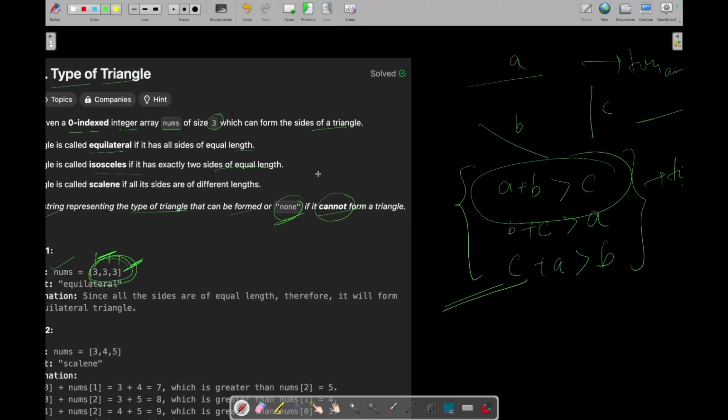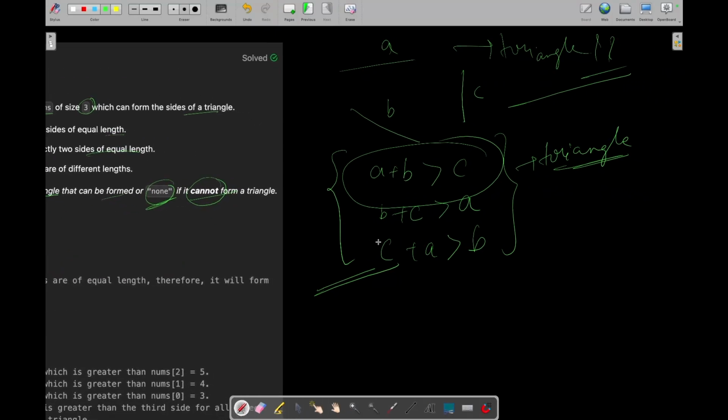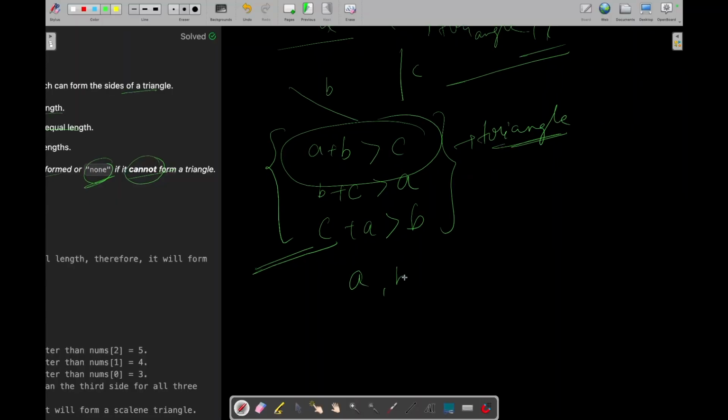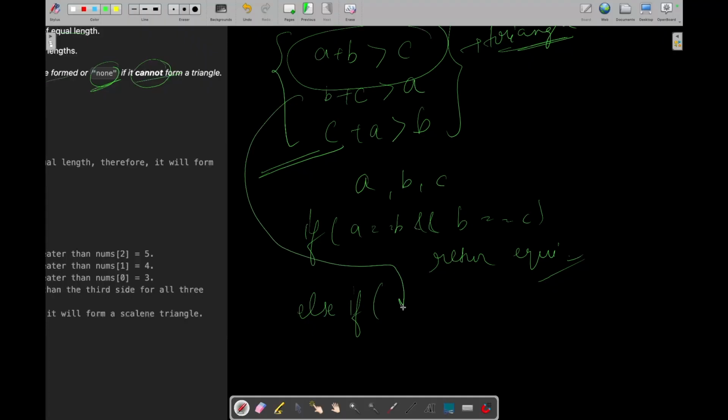So basically in the question we have to return these three types of triangle: equilateral, isosceles or scalene. Let's say we have been given three sides A, B and C. First we can check if A is equal to B and B is equal to C. It means it is an equilateral triangle, right? We don't need to check anything else. Otherwise, we need to check if it satisfies all these conditions, that the sum of any two sides should be greater than the third side. Then only we can form a triangle.